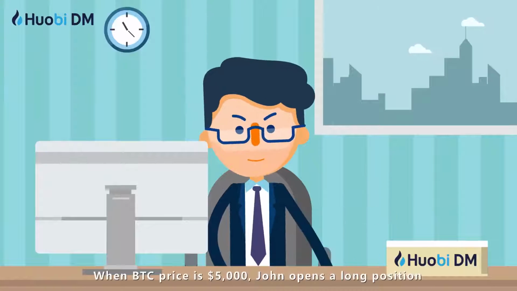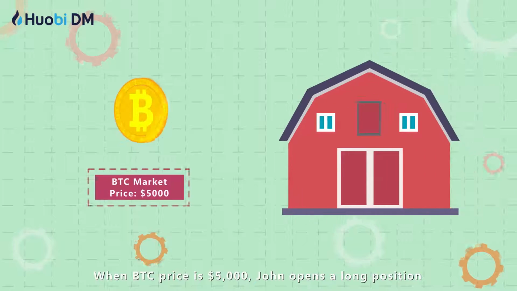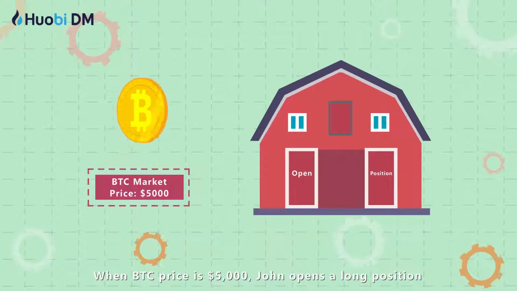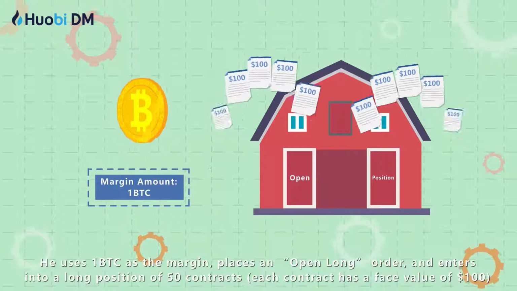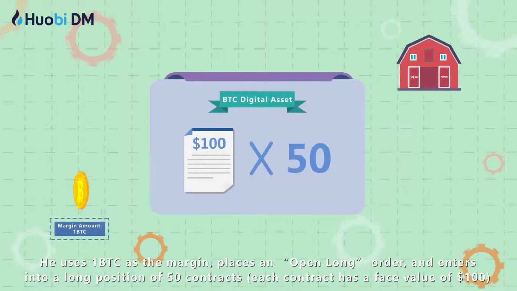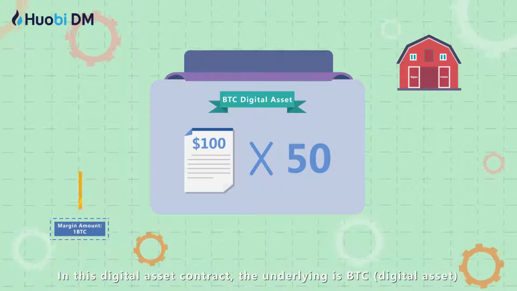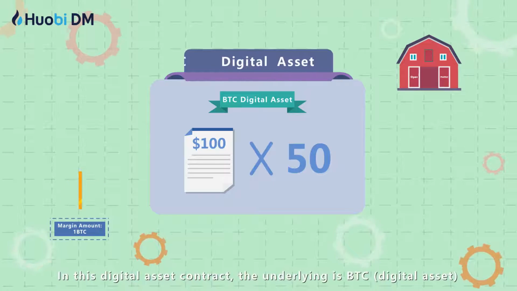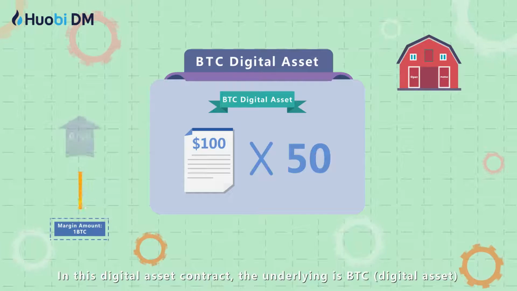For example, when BTC price is $5,000, John opens a long position. He uses 1 BTC as the margin, places an open long order, and enters into a long position of 50 contracts. In this digital asset contract, the underlying is BTC.